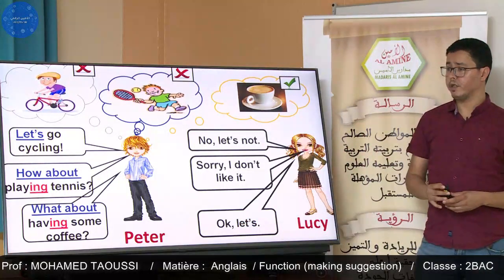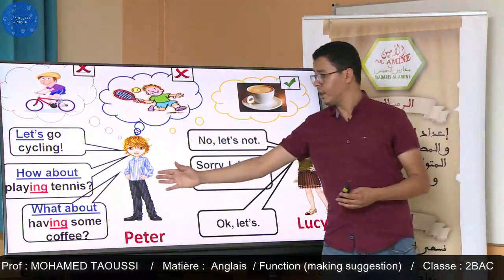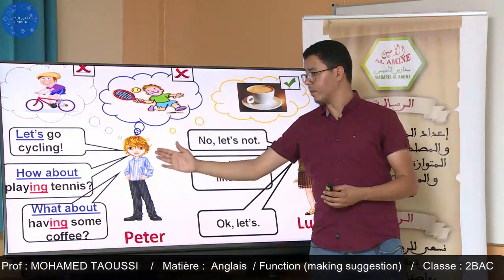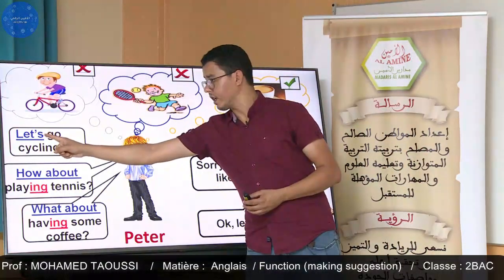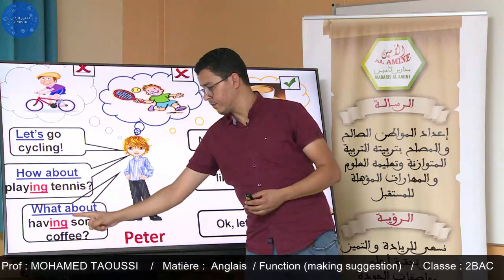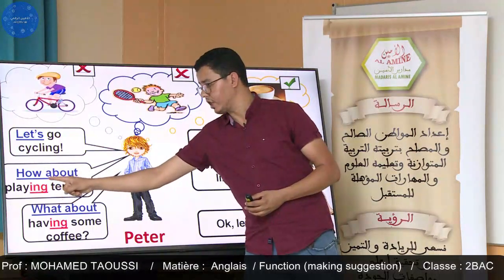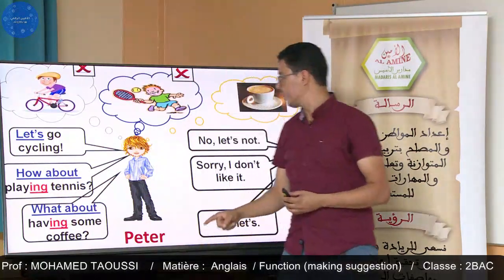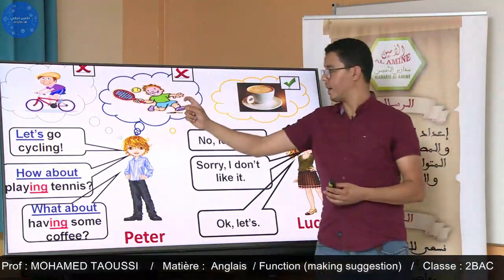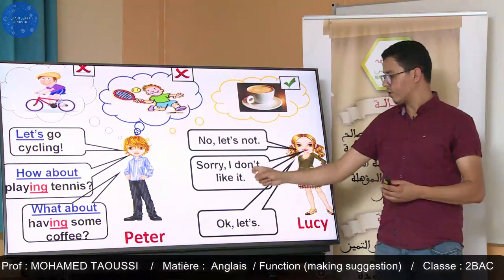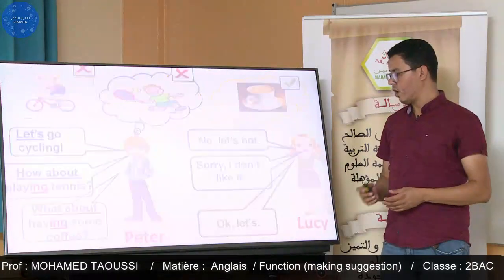So here we have a conversation between Peter and Lucy. Peter made some suggestions. To make a suggestion, we can say let's, how about, or what about. Let's plus verb infinitive. How about plus verb plus ing, like how about playing. What about. Lucy first refused Peter's suggestions, riding a bike and playing tennis, by saying no, let's not, and sorry, I don't like it. And finally she accepts and says okay, let's.